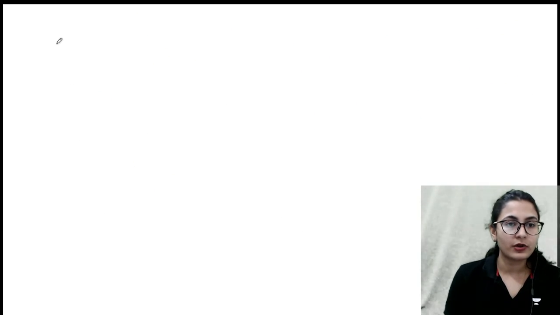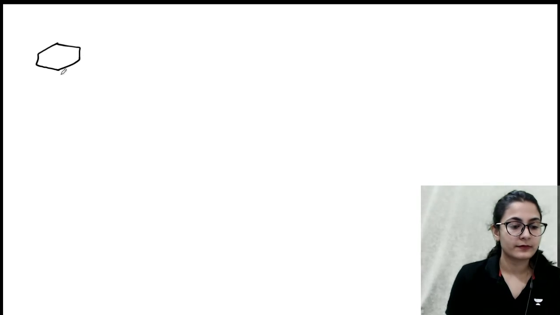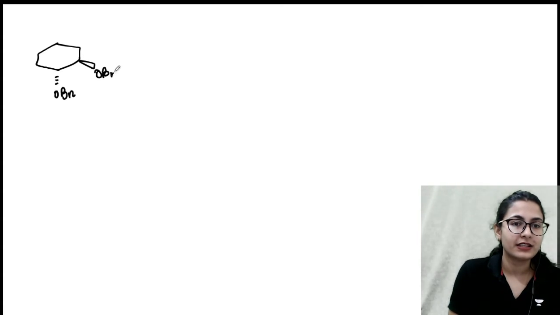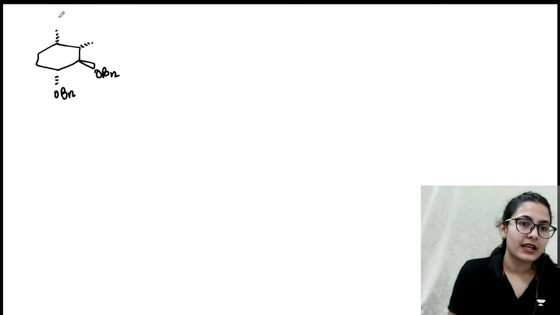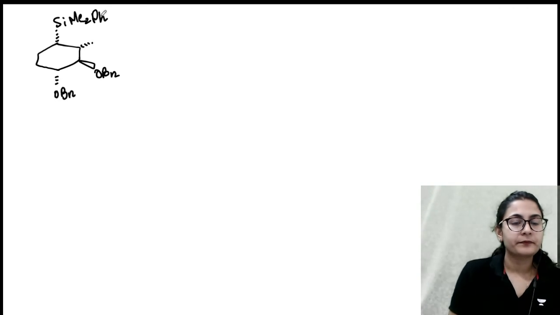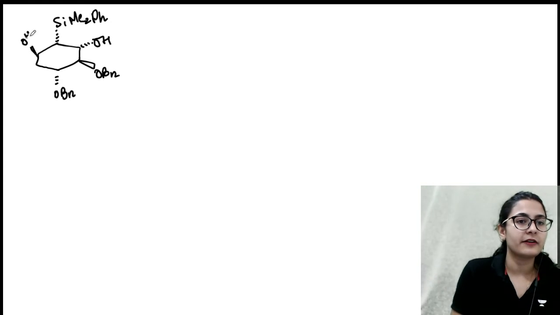So let's look at one molecule as an example, guys. It's a very popular example. In one cyclic molecule you have everything basically. See, you are having SiMe2Ph, for example. This is an OH which is below, and there is an OH which is above. So this is your molecule. There's one more OH over here. Now what is going to happen?